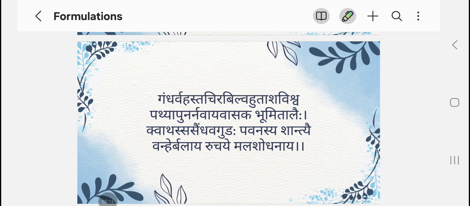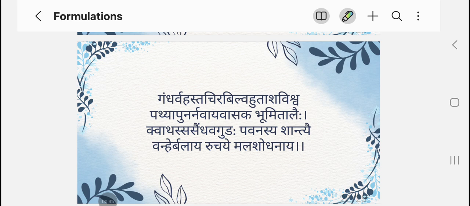So the shloka goes like: Gandharvahasta Chiruvilva Hutasha Vishwa Patya Punarnava Yavasaka Bhumi Talaihi. I'll repeat the ingredients again. It has only 8 ingredients. Gandharvahasta Chiruvilva Hutasha Vishwa Patya Punarnava Yavasaka Bhumi Talaihi.